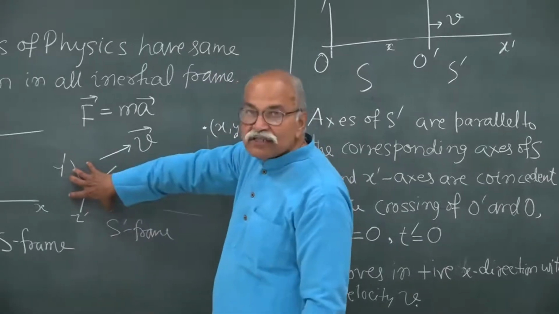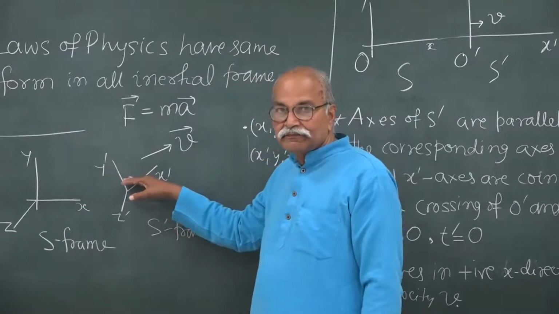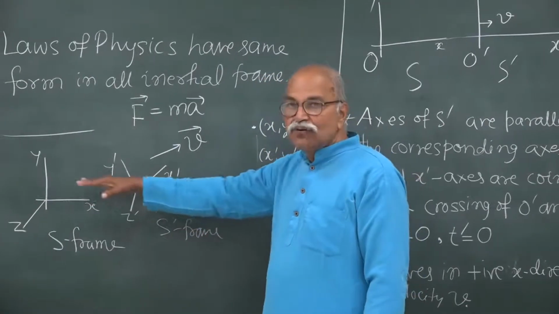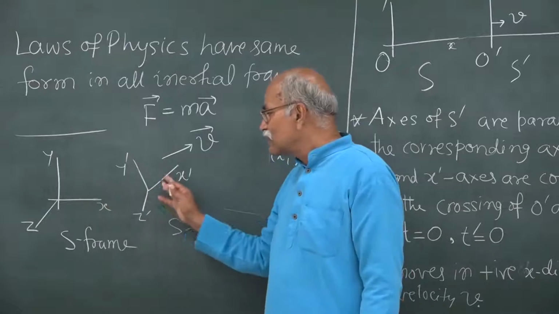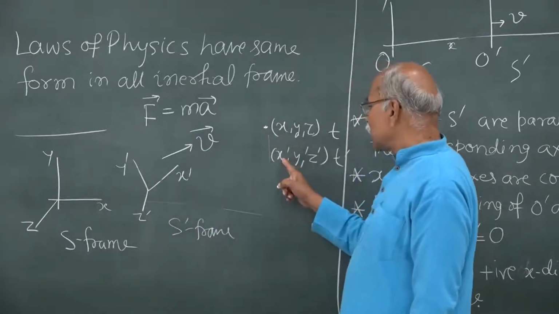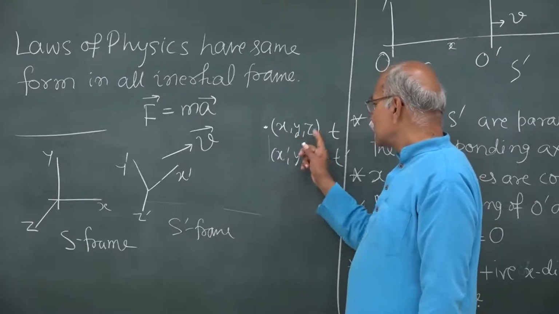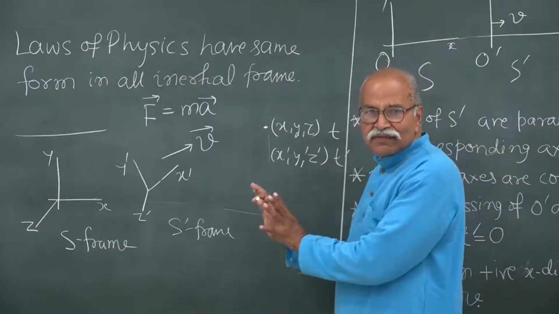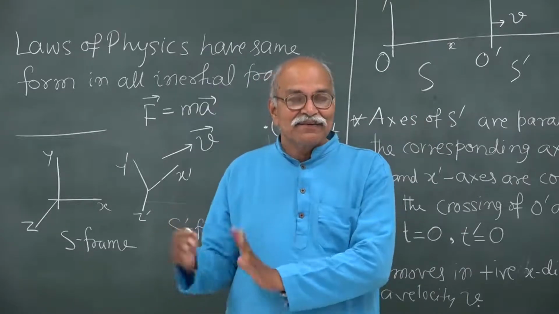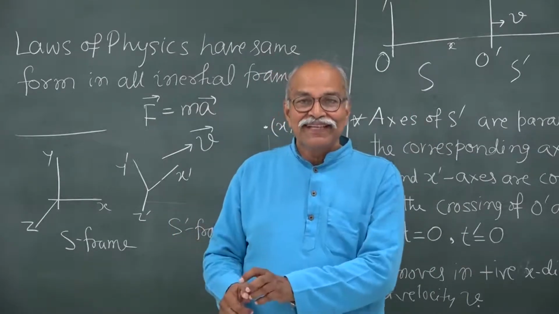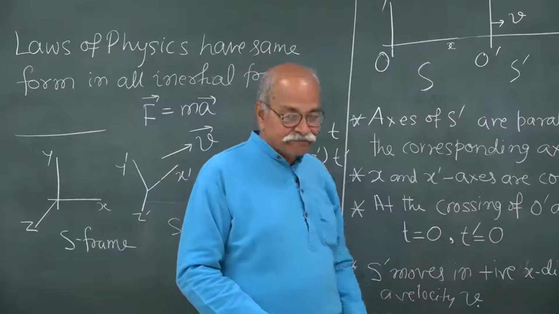If there is an orientation, if the axes are oriented at some other angle, we know how to transform, right. We know how to transform this. We can do some trigonometry, not very difficult. We can do some trigonometry and get what will be this x prime in terms of x y z, y prime in terms of x y z, z prime in terms of x y z, and so on. We can do all that trigonometry and we can write the transformation equations, but to learn relativity, that is more important than getting into this complex algebra. So, we will be using these things.